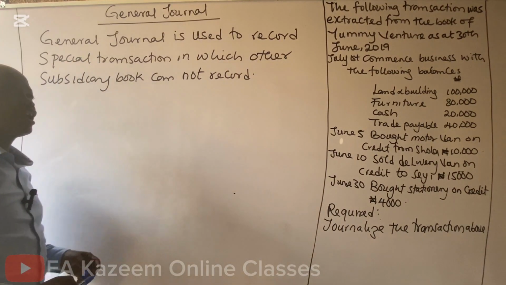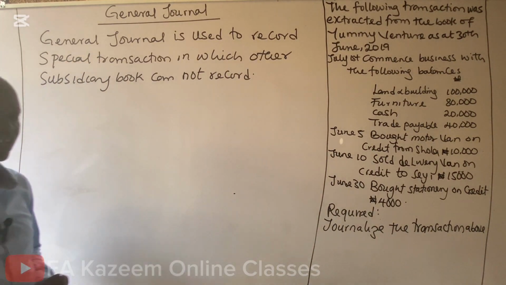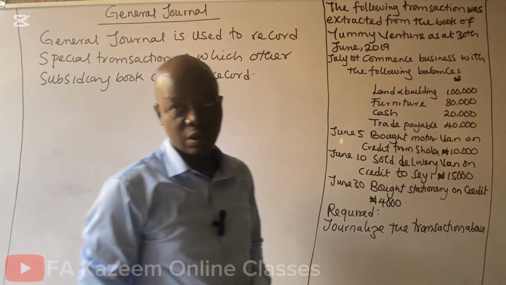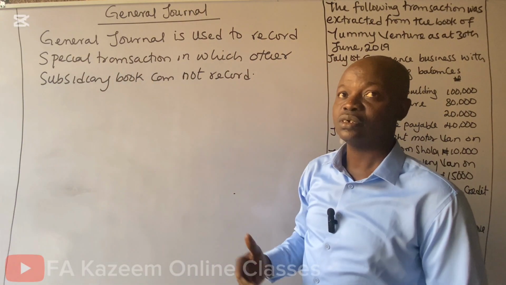Yes, there are transactions that other subsidiary book cannot record, but general journal can record.